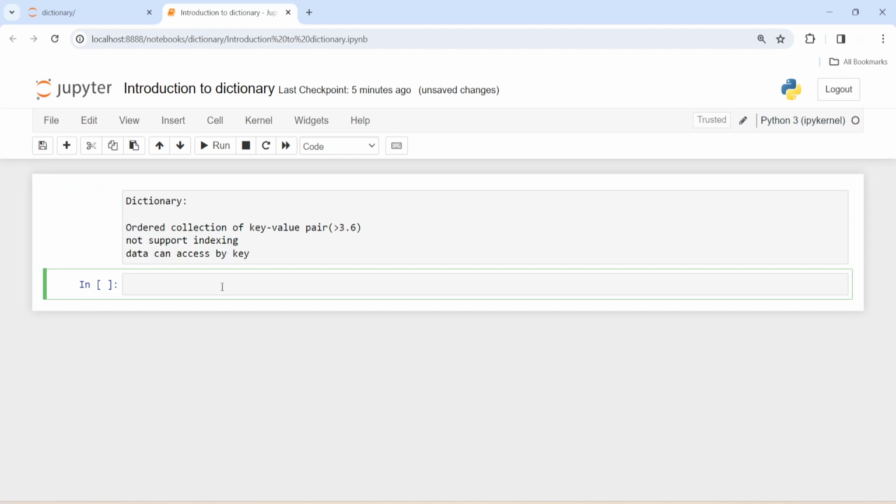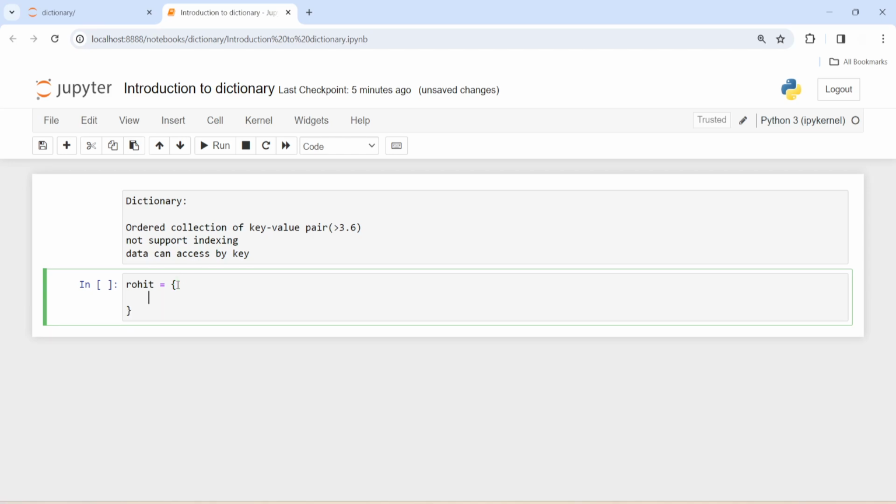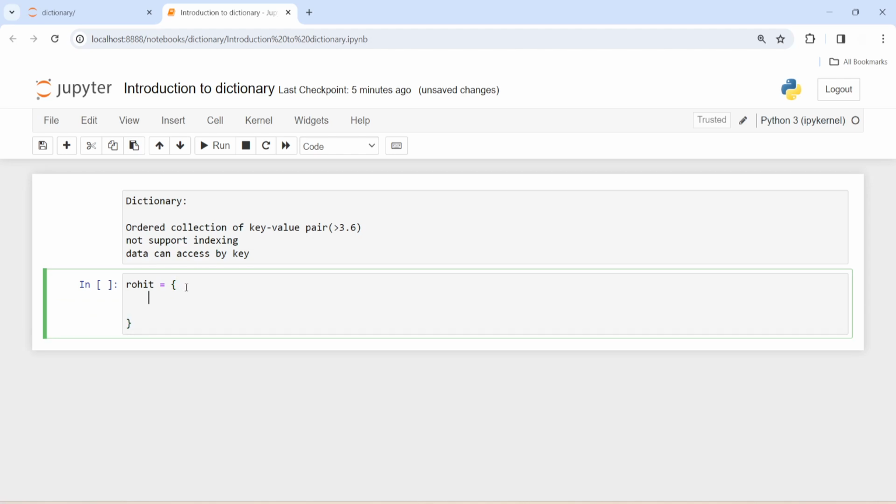I will explain it like an object, like you, like me. My name is Rohit. Rohit is equal to I am, a dictionary. How can we create a dictionary? Using curly braces. So key value pair is like this.